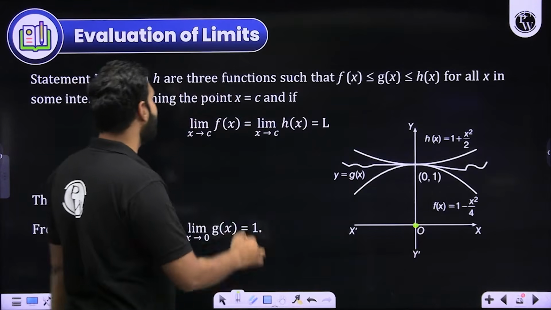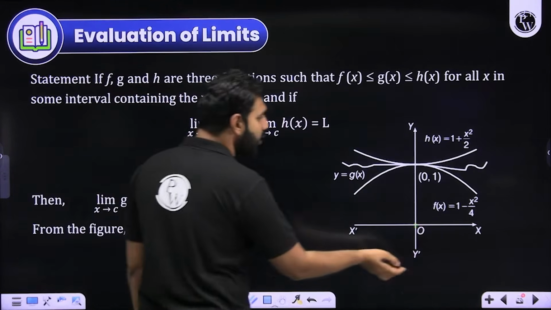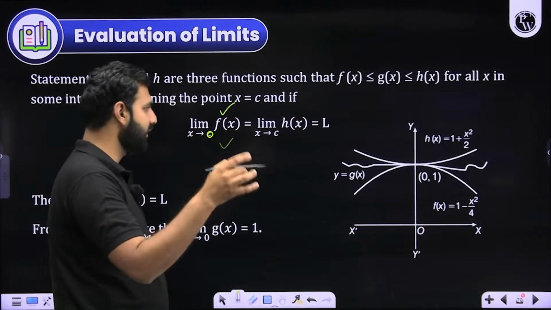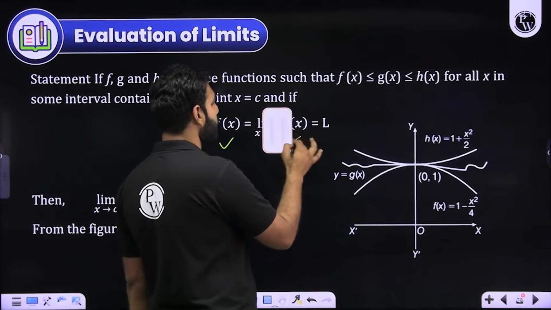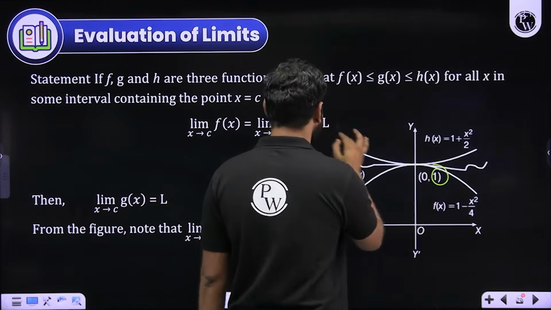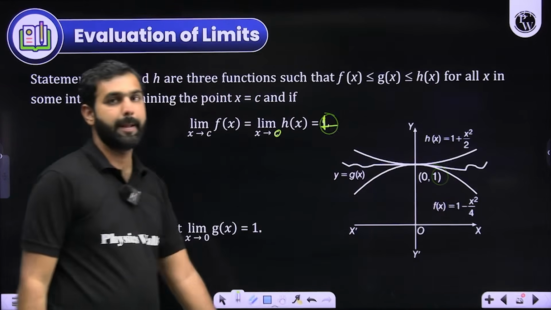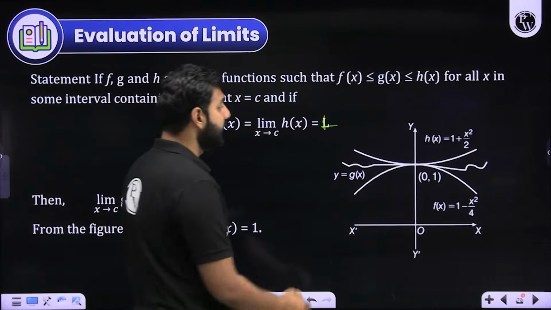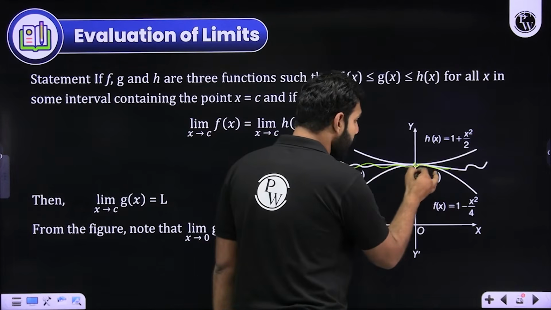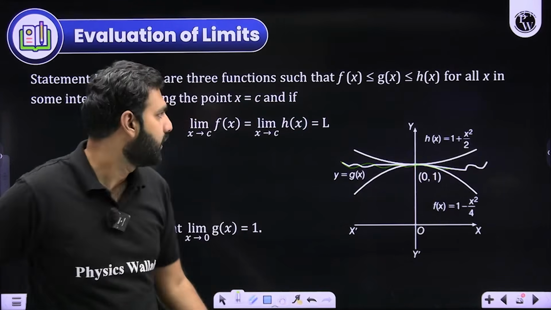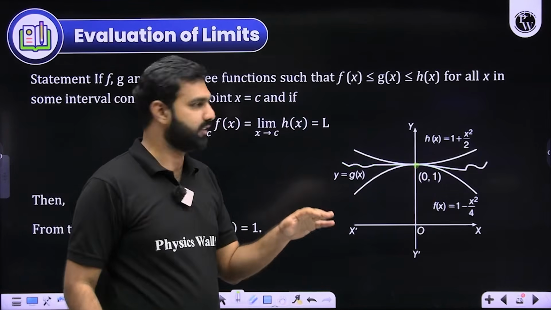And then at a certain point, let's say at 0 or c, at whichever point, let's say c, I'm seeing that f(x) and h(x) are approaching the same value. Let's say in this case, that is 1. So by the sandwich theorem, by the squeeze theorem, you can say that even g(x) will also approach that 1 only. Because see, all three functions are continuous. I'm giving you an analytical proof of this expression.